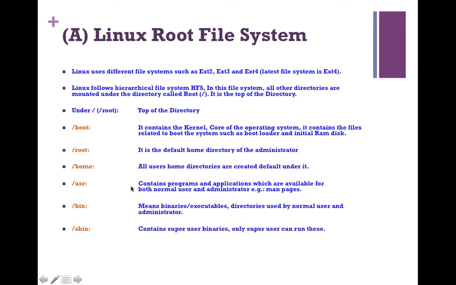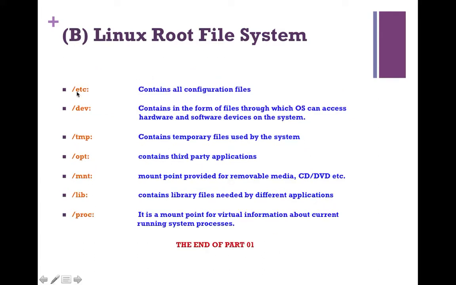Slash usr contains programs and applications which are available for both normal user and administrator, for example man pages. Slash bin means binaries or executables, directories used by normal user and administrator. Slash sbin contains super user binaries, that is, only the super user can run these. Slash etc contains all configuration files.